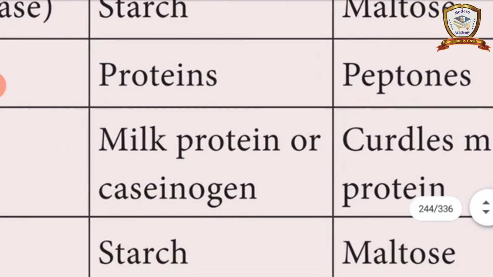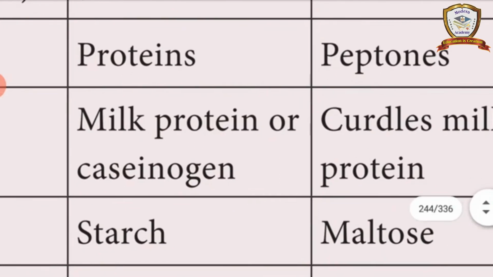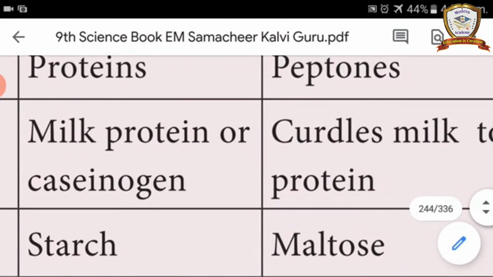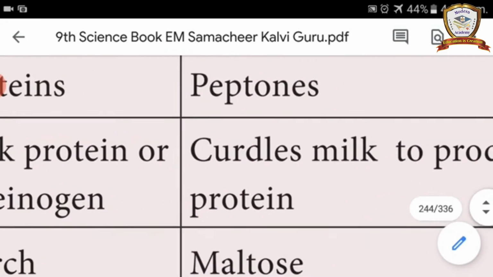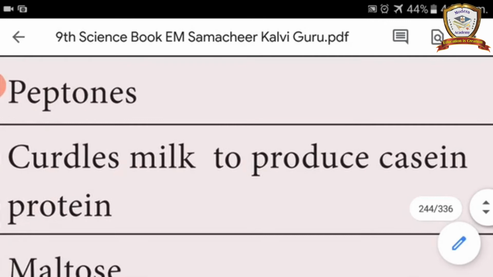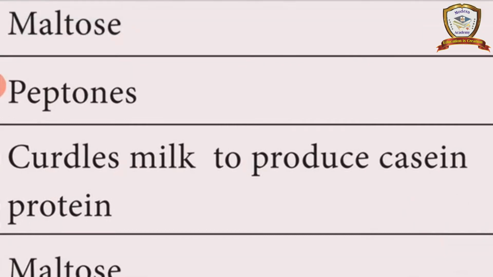Okay. So the next one is renin. It is present only in infants. The milk protein is kinosin. It is used to digest the milk because infants take a lot of milk. So the milk is digested by the use of this renin.